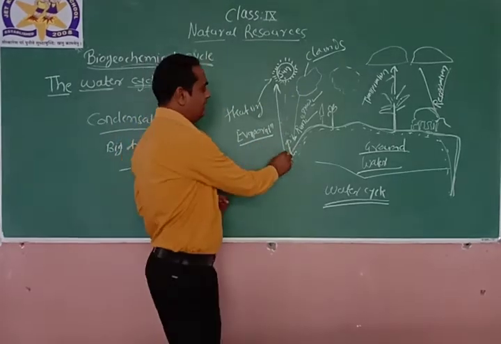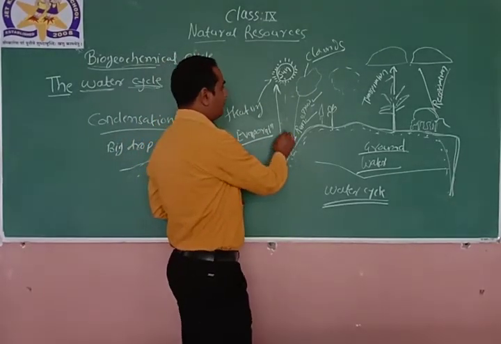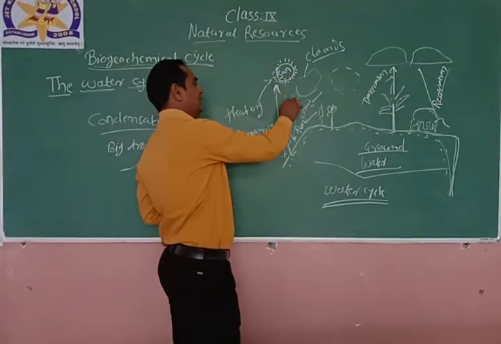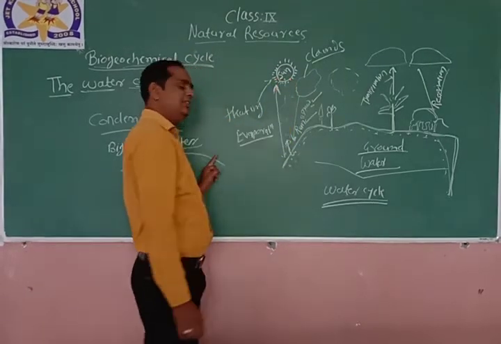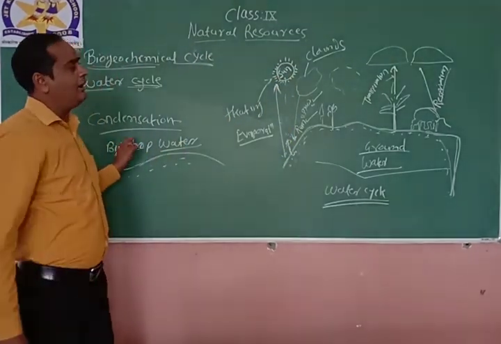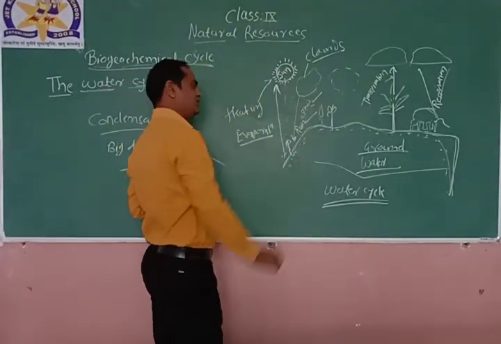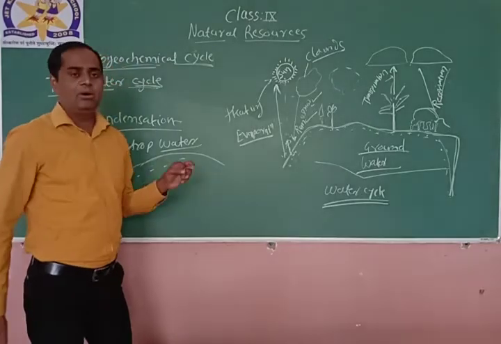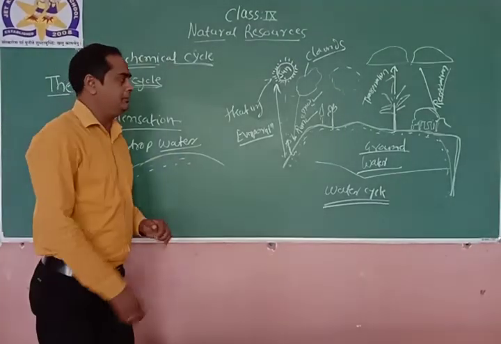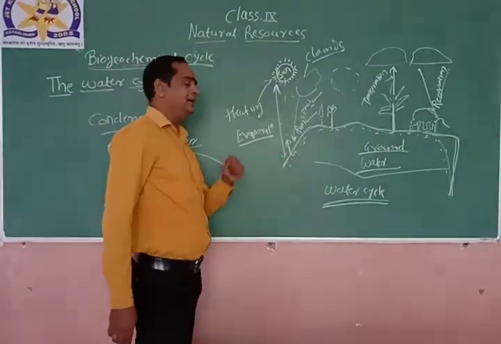So this is one cycle where the water can evaporate because of the sun, and this evaporated water will condense in the environment, and it will again fall down in the form of rain or snow, right? In the form of rain or snow, right? So this is one reason behind that.